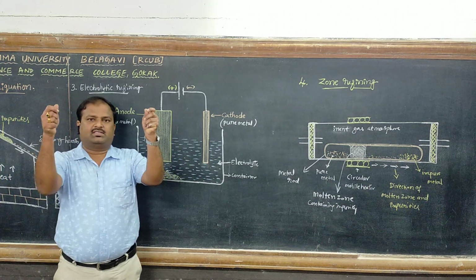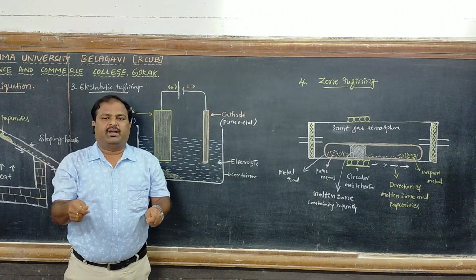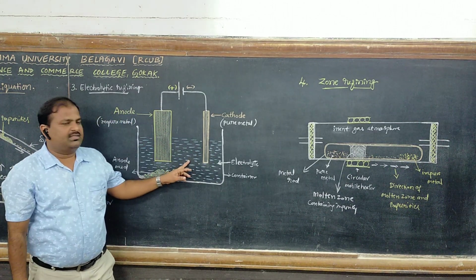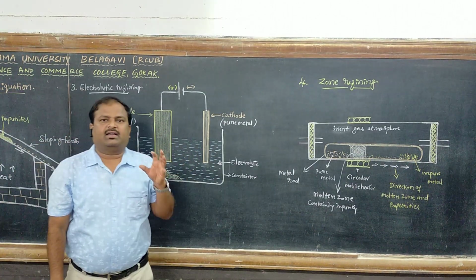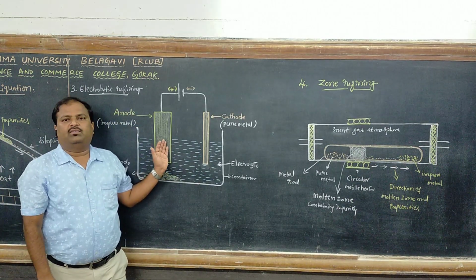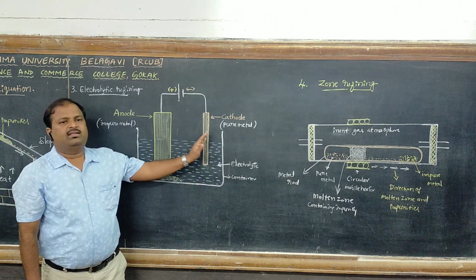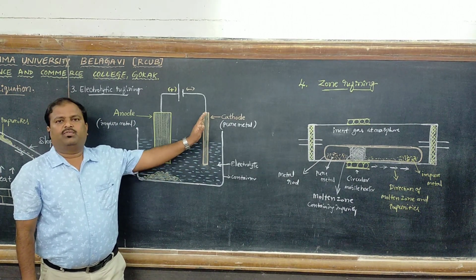Then these electrodes are introduced into the electrolyte, and on passing electric current, or electrolysis, what happens? The pure metal from the anode dissolves and is deposited on the cathode in a pure form.